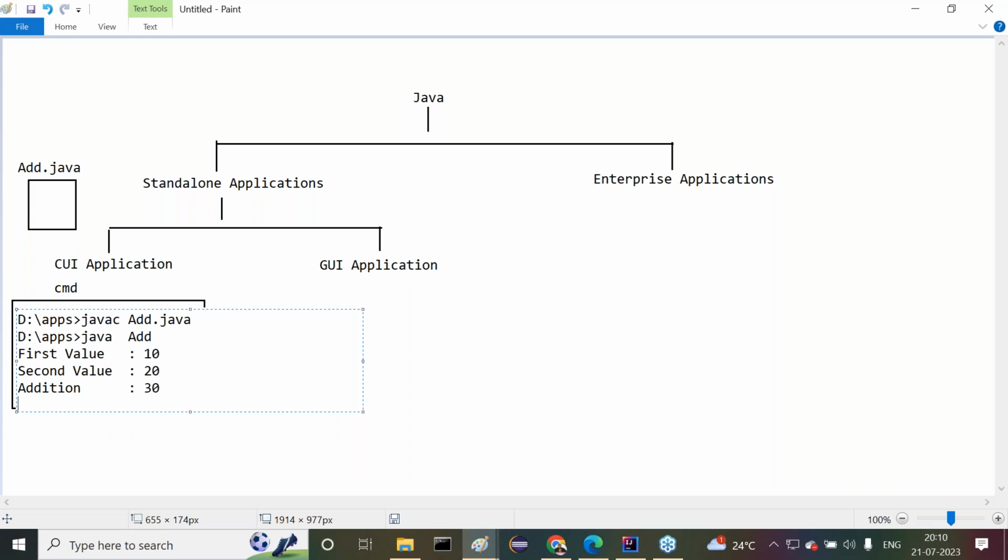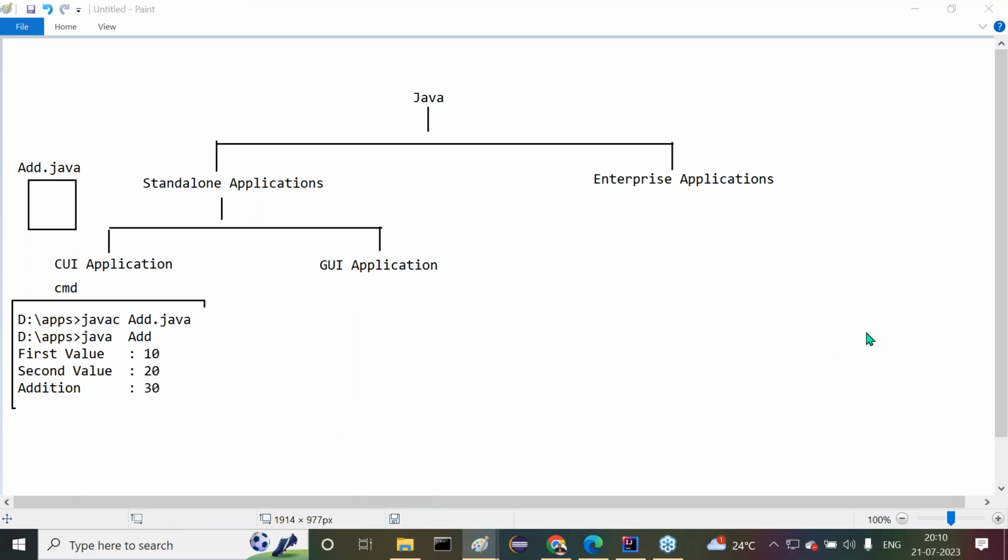Guys, all of you answer my question now. Here we provided overall three values: 10, 20, 30. Out of these three values, which values are input data and which values are output data? Please, all of you confirm to me. 10 and 20 are input data and 30 is output data.